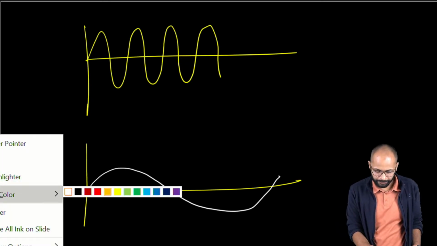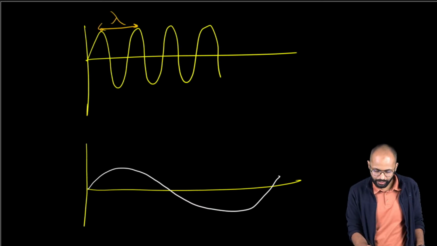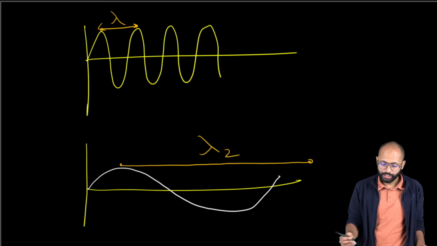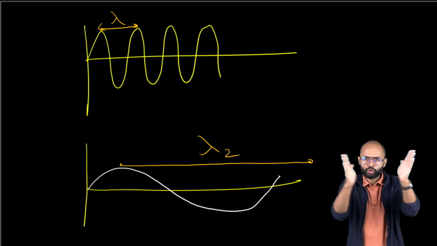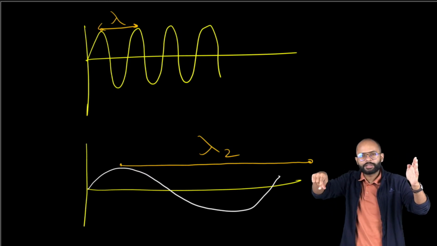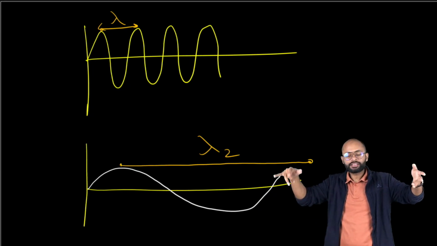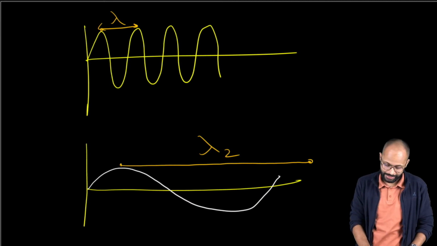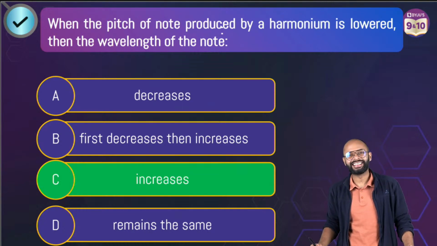Sir, wavelength is one crest to another crest. This is your lambda. Here your lambda is going somewhere over here. This is your lambda 2. When frequency increases, the waves come very close to each other. If frequency is lowered, the waves go far from each other like this. So frequency will be less, wavelength will increase, right? So the correct answer is option C, it increases.